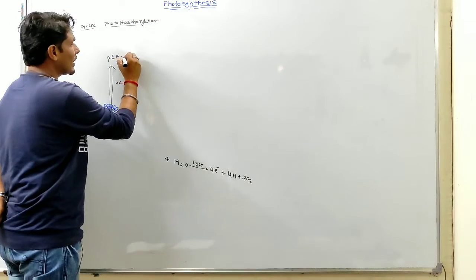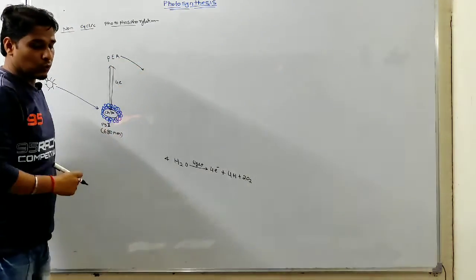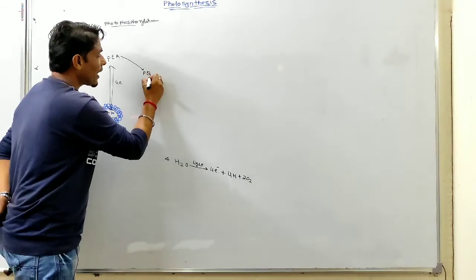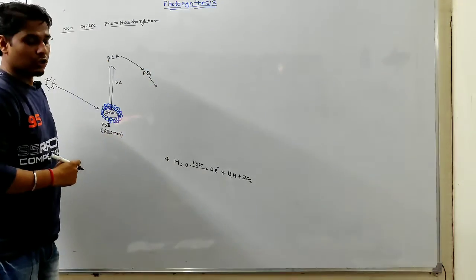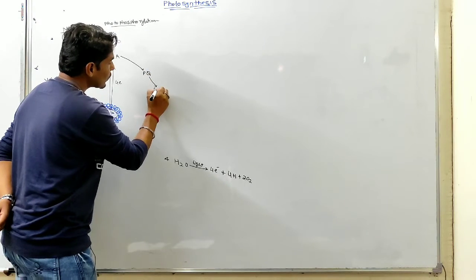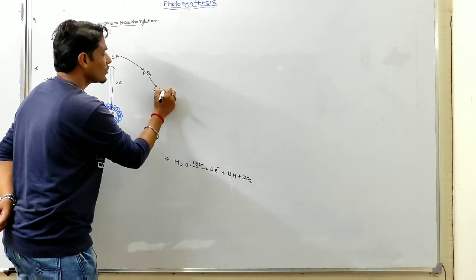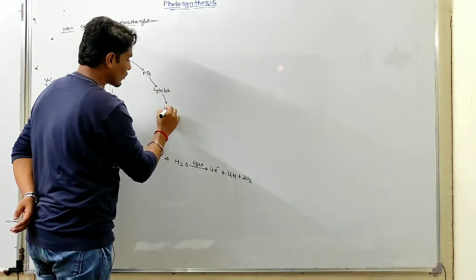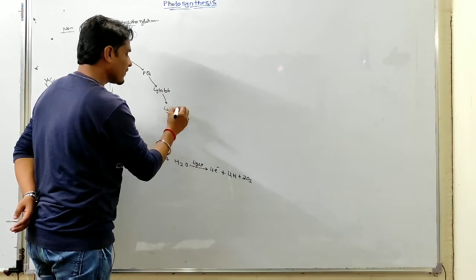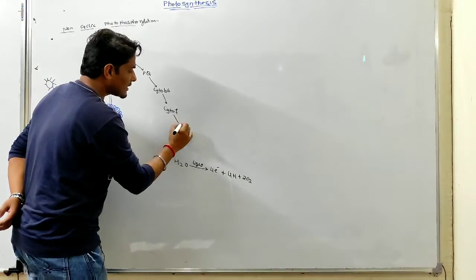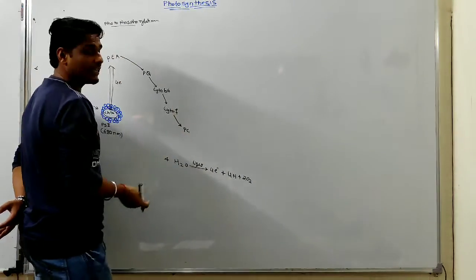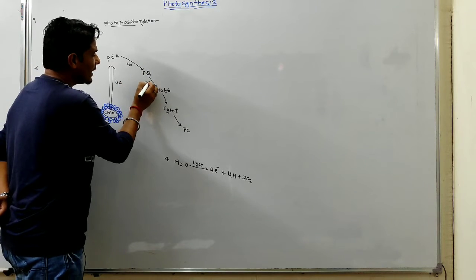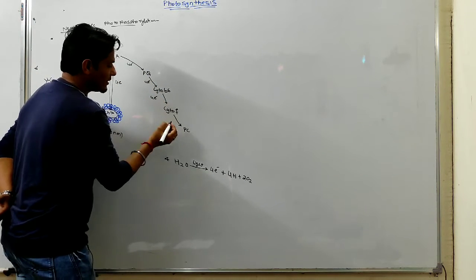The energy level of the primary electron acceptor is higher, so the electron rolls down through an energy gradient. The primary electron acceptor passes the electron to plastoquinol, which passes it to cytochrome B6, then to cytochrome F, and cytochrome F passes the electron to plastocyanin. Here the electron gets de-energized.